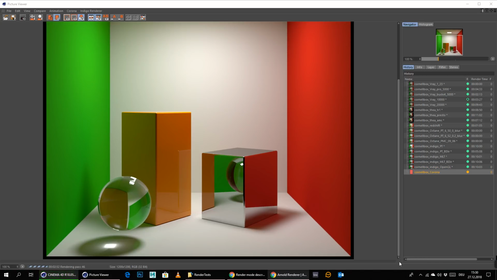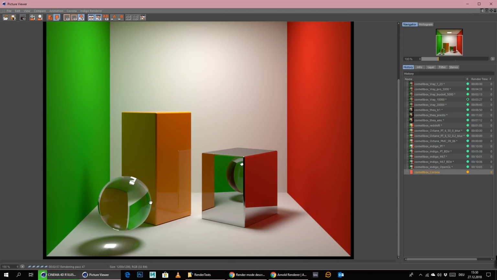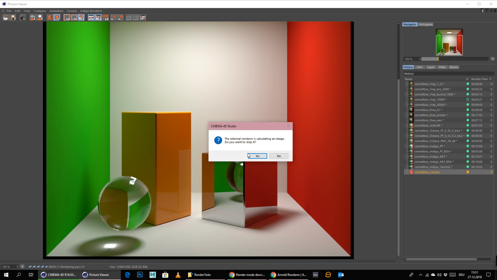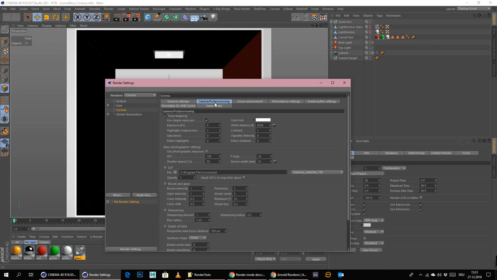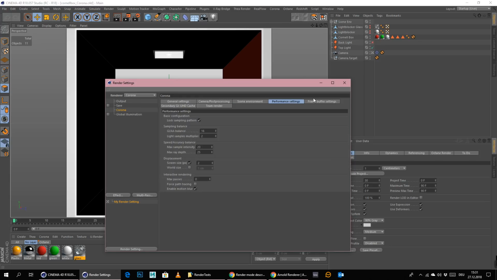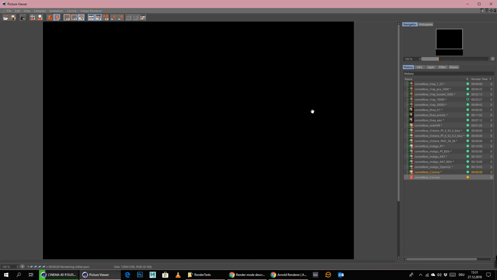So as you can see, after around 2 minutes or something like that, we're already getting here a clean result, which is really scary how fast Corona is. This is really, and it's only GPU based. This is absolutely stunning. This is so fast. I don't know, big props to Corona right here. Love it, absolutely love it. So we can switch to the path tracer already, to the path tracing mode, and we will give this a shot. So let's go render to picture viewer.